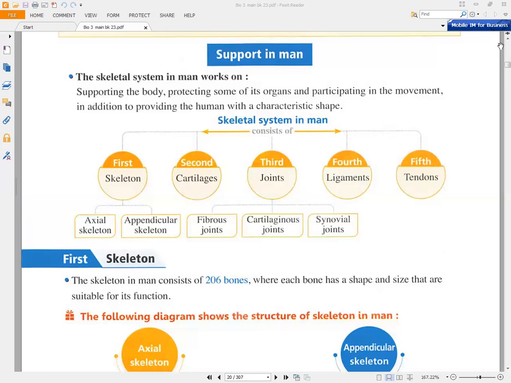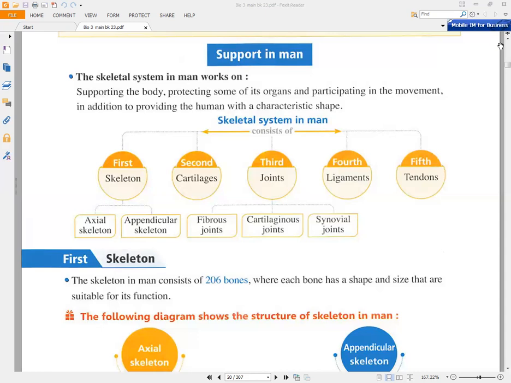How can it protect some of our organs? If you look at the thoracic cage, you will find that we have the two lungs and the heart present behind it. So it helps in protection of the organs, and it also participates in the movement as the skeletal system is connected to the muscle.